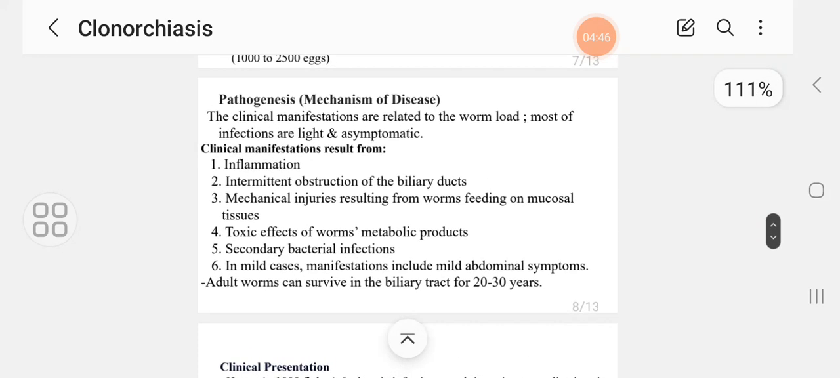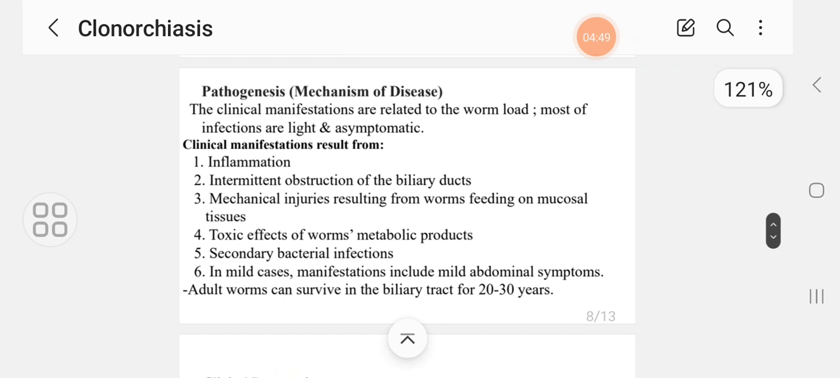The pathogenesis, the mechanism of disease: the clinical manifestations are related to the worm load, so the number of worms. Most infections are light and asymptomatic. The clinical manifestations result from the pathology of inflammation, intermittent obstruction of the biliary ducts, mechanical injuries resulting from worms feeding on mucosal tissues of the biliary tree, the toxic effects of worms' metabolic products, and secondary bacterial infection as well.